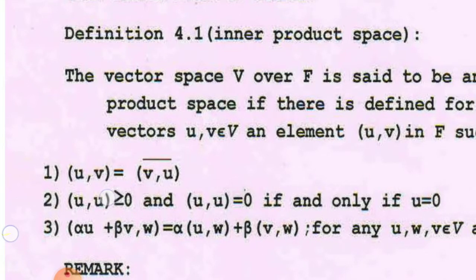If these three conditions are satisfied, then we say that the vector space V over the field F is an inner product space.